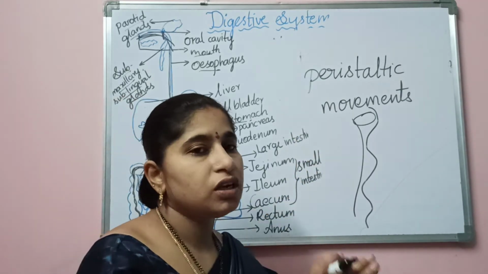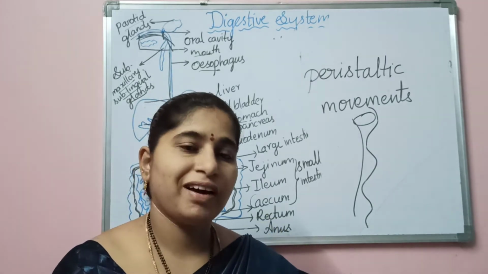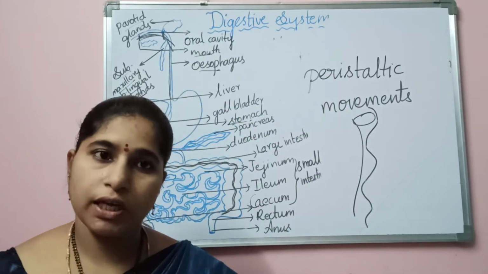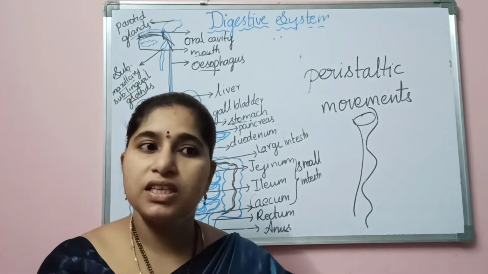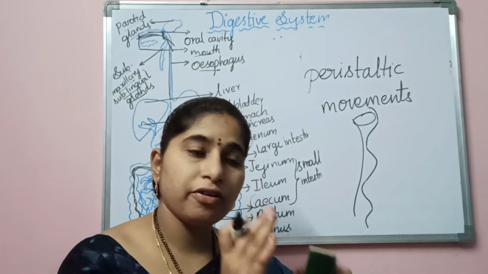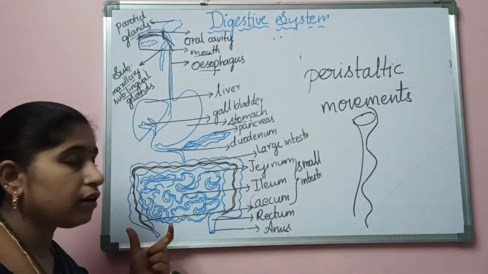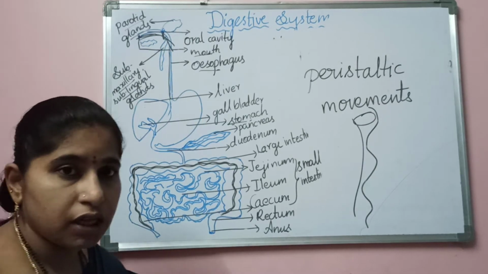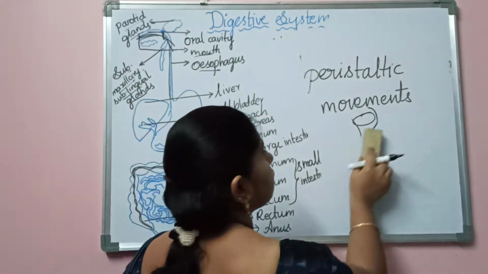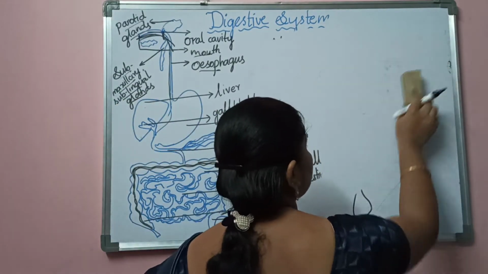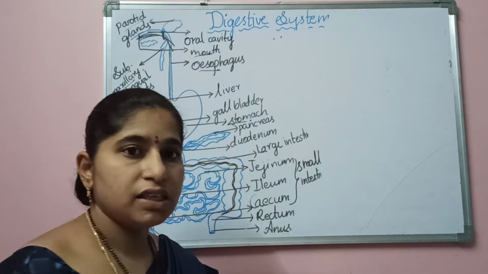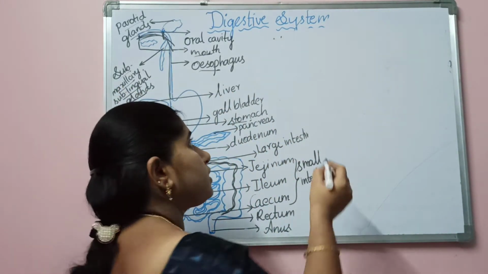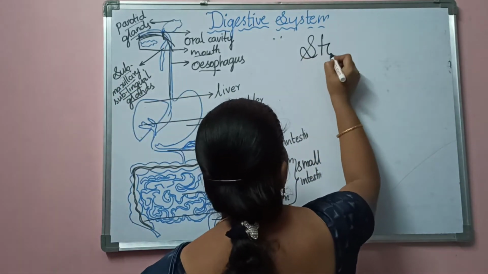So from the mouth, it has to pass through the pharynx. Through the pharynx, it has to enter into the esophagus. In the esophagus, there will be no digestion occurring, and from the esophagus, it has to enter into the stomach. Through the peristaltic movements that are observed in the esophagus, the food enters into the stomach.